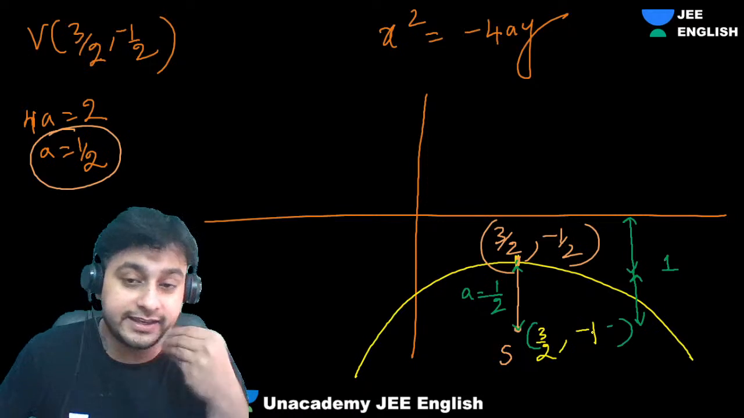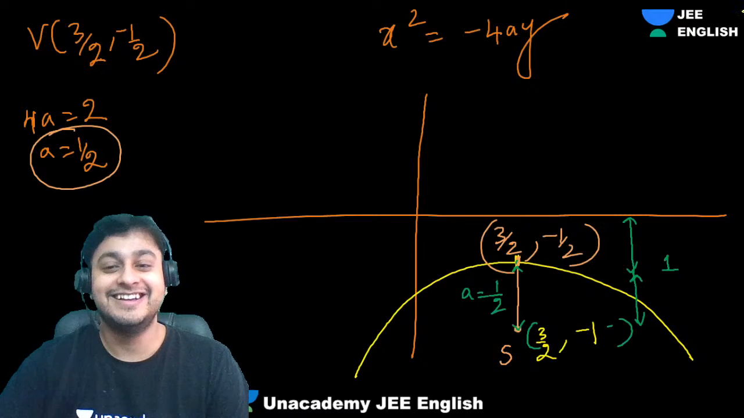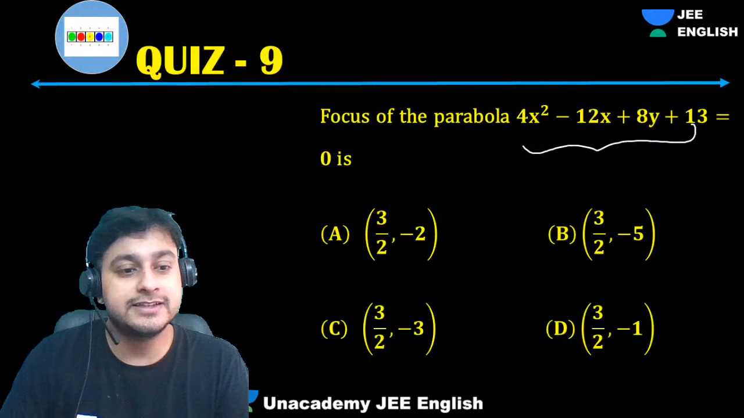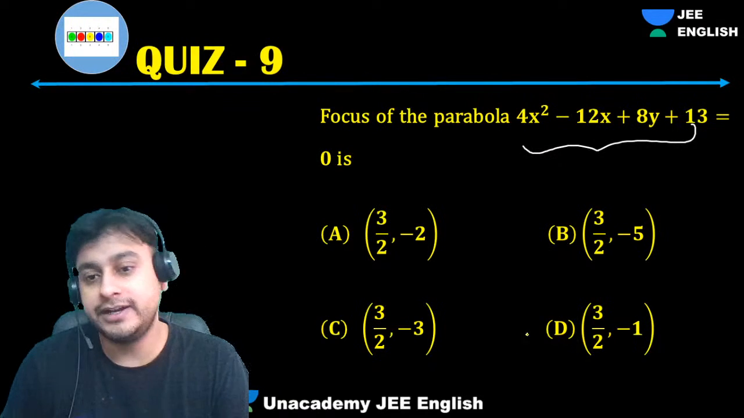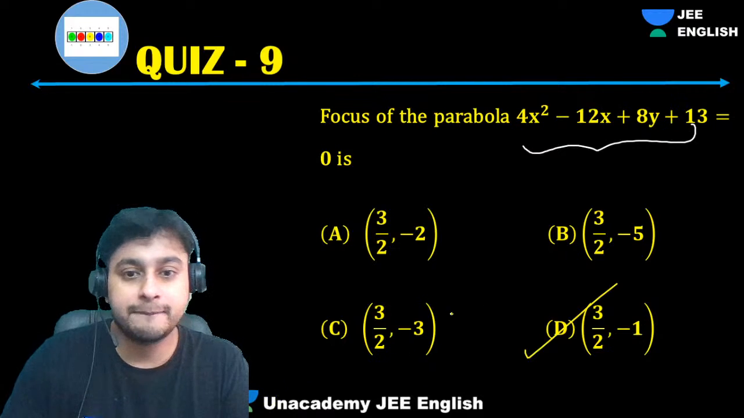Did we use logic? Yes, we did. Did we get the answer? Yes, we did. Understood now? Clear, everyone? Chalo. So that is the answer. The correct answer is option D, 3 by 2 comma minus 1. Got it?